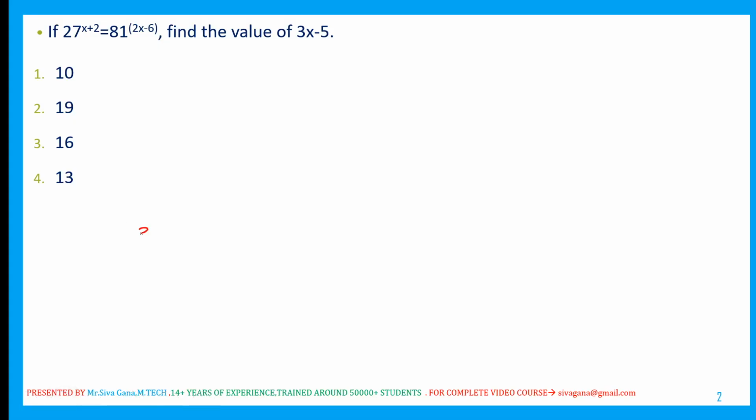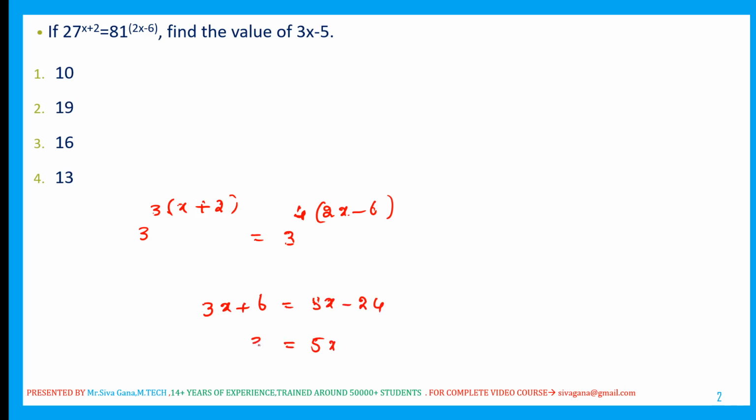27 can be written as 3 cube, so 3 power x plus 2. 81 can be written as 3 power 4, so 3 power 2x minus 6. Equating the powers, 3x plus 6 is equal to 8x minus 24. So 8x minus 3x, 5x is equal to 30, x is equal to 6. If x is equal to 6, 3x minus 5 is 3 sixes are 18 minus 5, 13. Very simple question.